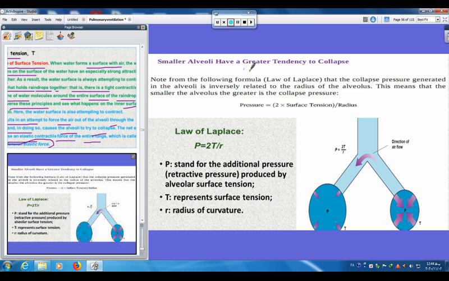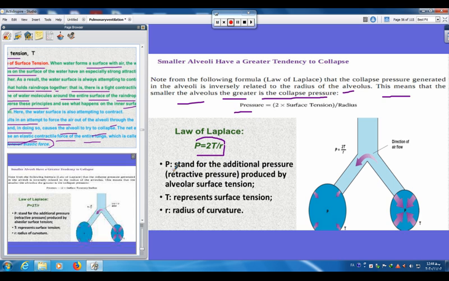Smaller alveoli have a greater tendency to collapse. We denote from the following formula, the law of Laplace, that the collapse pressure generated in the alveoli is inversely related to the radius of the alveolus. This means that the smaller the alveolus, the greater the collapse pressure. The pressure is equal to 2 times the surface tension divided by the radius. This law of Laplace shows P equals 2T over R.